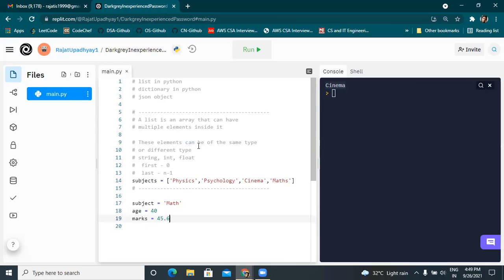Sir, if you say marks equals 45.6, you can say it's a variable. So what is the data type? This is a decimal number, right? I'm asking the data type. The data type for this is a string, the data type for this is an integer, and this is a decimal, which is known as a float in programming. Decimal is known as float in programming.